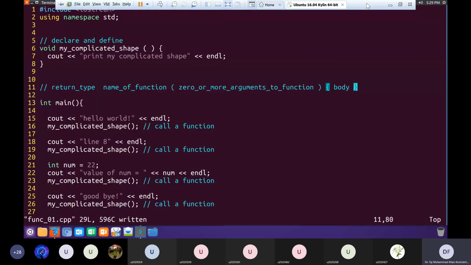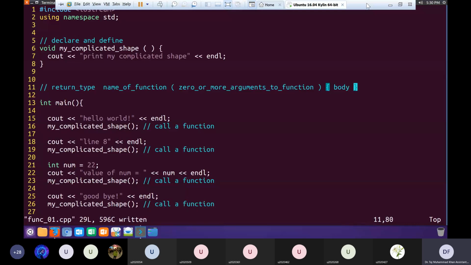I hope by now it's clear to you, looking at the syntax of main, that main in C++ is also a function. So there are two functions in this file: one is main and the other is my complicated shape. A C program is basically a collection of functions. It should have at least one function, which is main.